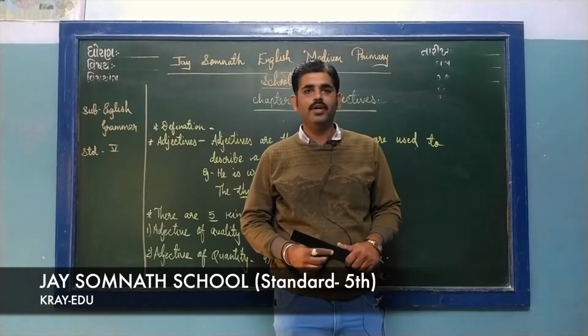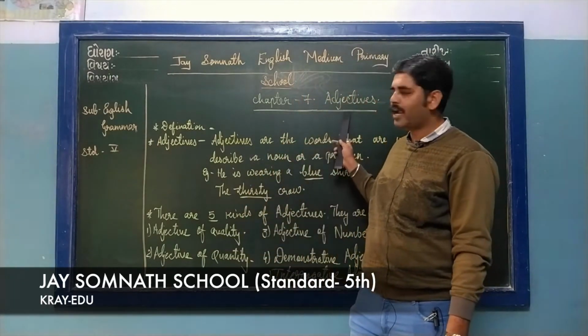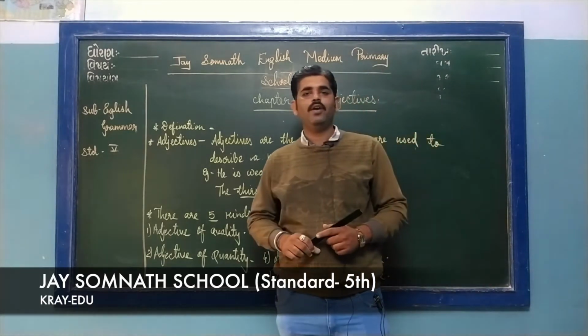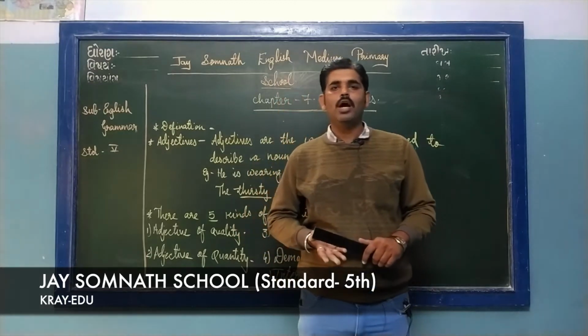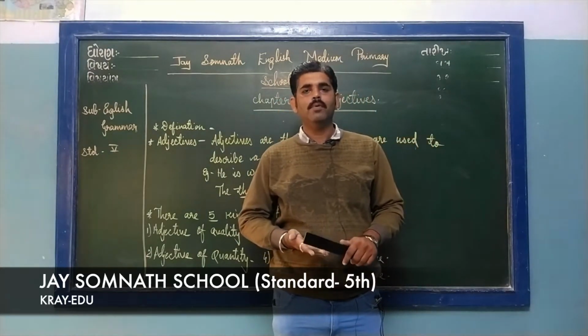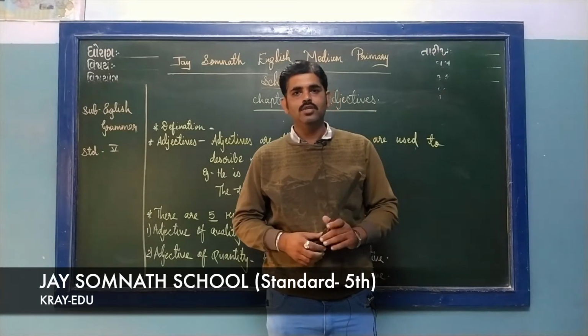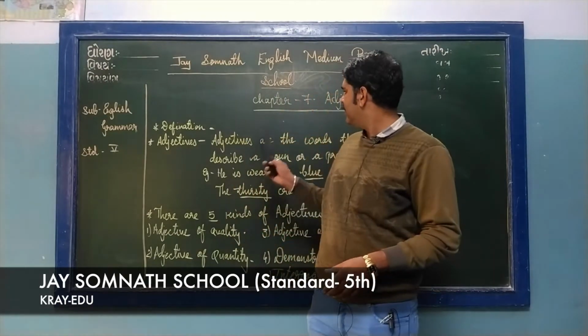Students, today we are going to learn English Grammar, Standard 5th, Chapter 7, Adjective. Previously we have learned that there are 8 parts of speech. They are noun, pronoun, verb, adverb, adjective, conjunction, preposition and interjection. We have already learned about the noun, pronoun and verb. Now the next one is the adjective.